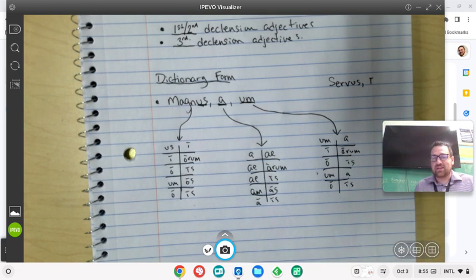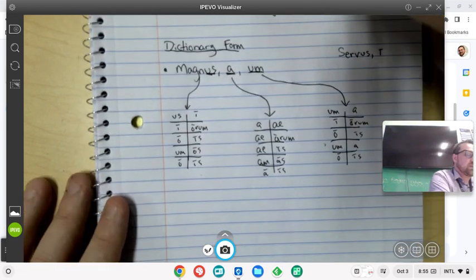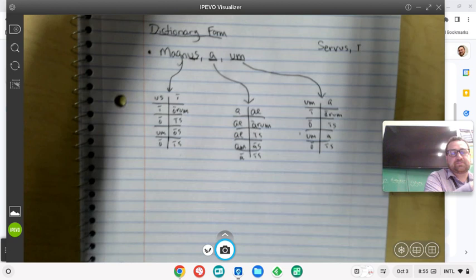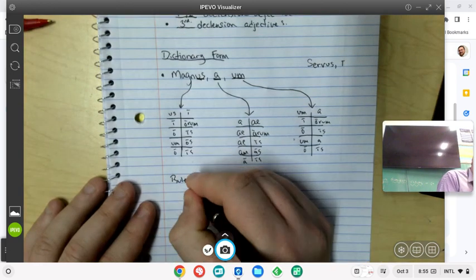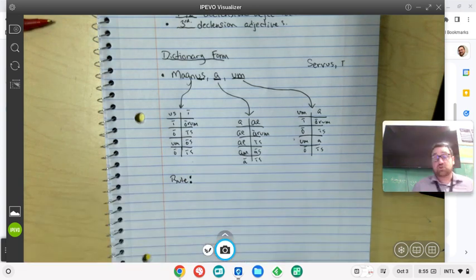Why might we need all of these endings to describe a particular noun? Well, the reason for that is this rule, which I'm going to ask you to copy down into your notes. A rule about adjectives. There are two rules that we're going to learn. This is the more important one.